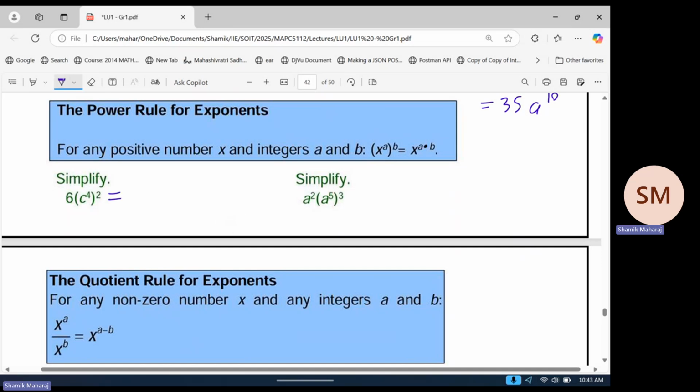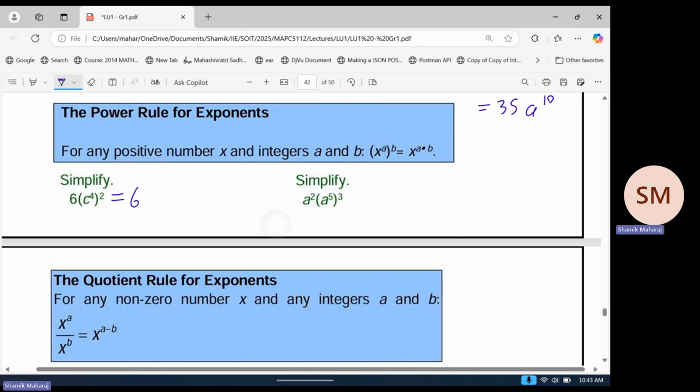So here, for example, there's a 6 in front. We just ignore the 6. It doesn't do anything. 6, and then we have c to the 4 times 2, because the 2 is on the outside of a bracket, raised to the power. So this becomes 6c to the power 8.